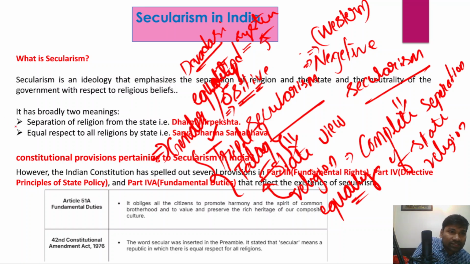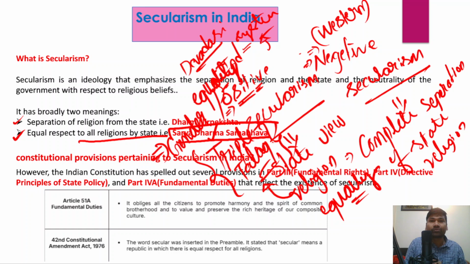One is separation of religion from the state. So religion would be separated from the state. The second is equal respect to all religions by the state, and this is what is followed in India. So in India, all religions are equally treated, equally respected by the state. That is what is called Sarva Dharma Sambhava. So this is what is held by Mahatma Gandhi as well.